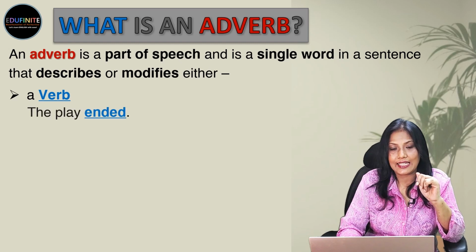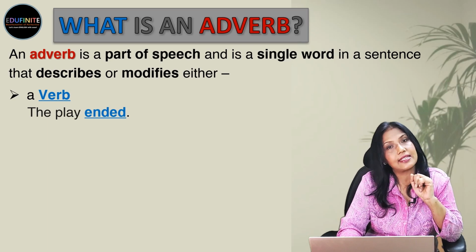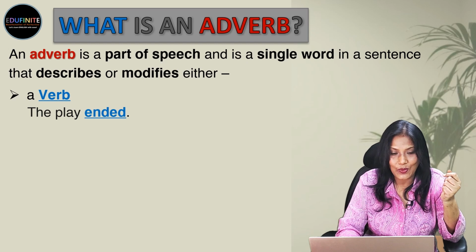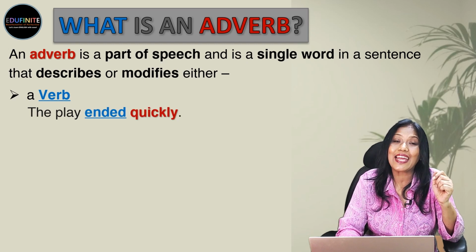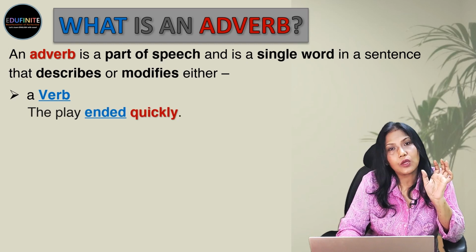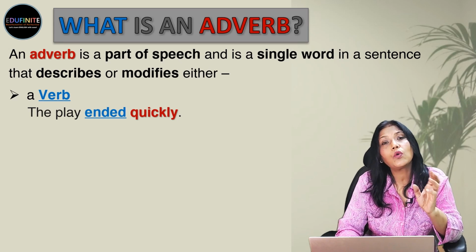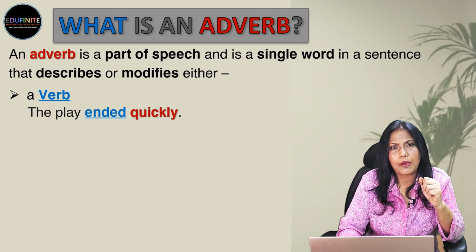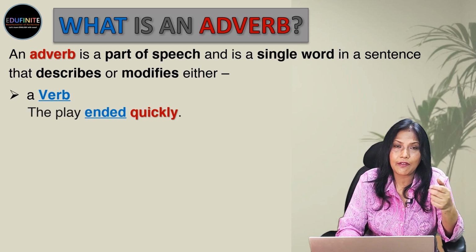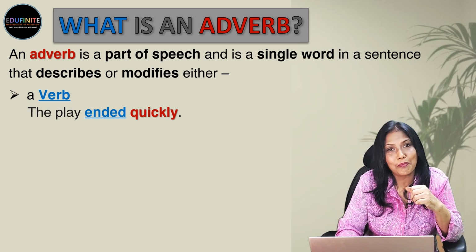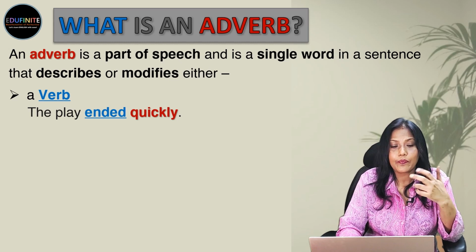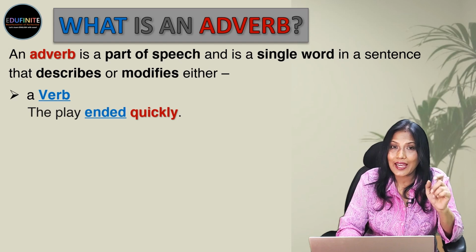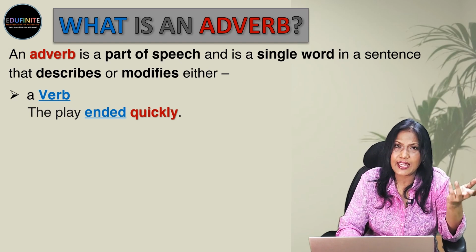The play ended. Now the play ended, ended is the verb. Now how will the adverb modify it? Let's look. The play ended quickly. So the word quickly is telling us how the play ended. We are not very happy because it ended too quickly. We were enjoying the play, wish it could have continued on for some more time. So I said, the play ended quickly. So quickly is telling us how the play ended. It ended too soon.